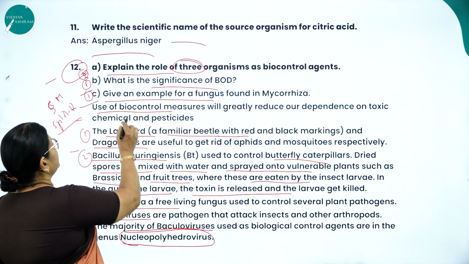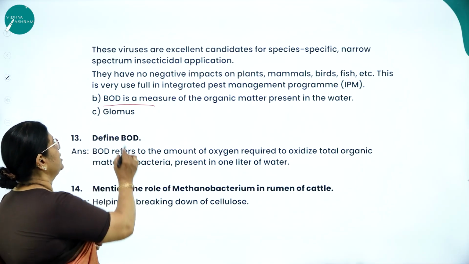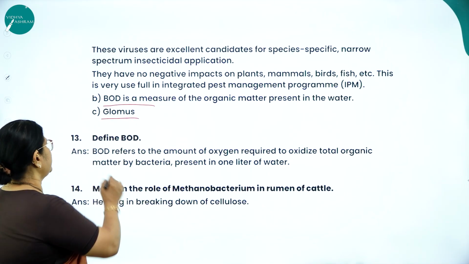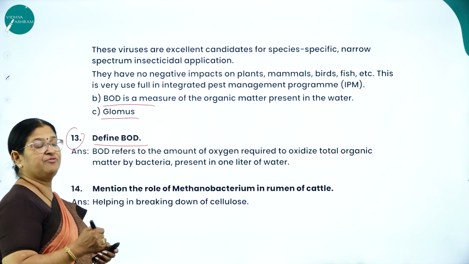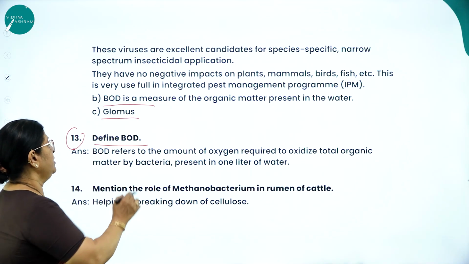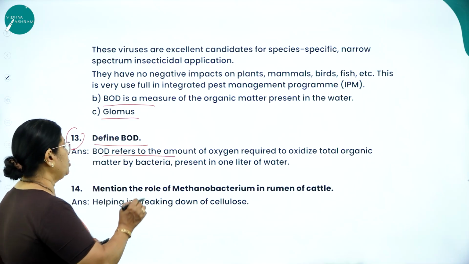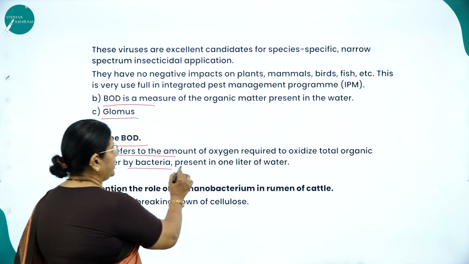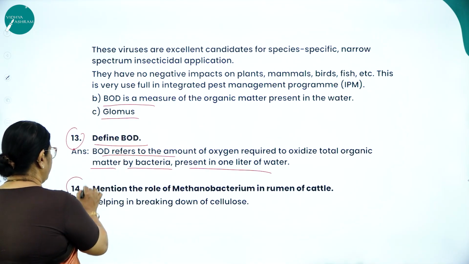Next, what is the next question? Give an example for a fungus found in mycorrhiza. The answer is Glomus. Next, same thing. I told you, define BOD. How do you give the exact definition for biochemical oxygen demand? BOD refers to the amount of oxygen required to oxidize total organic matter by bacteria present in 1 liter of water.